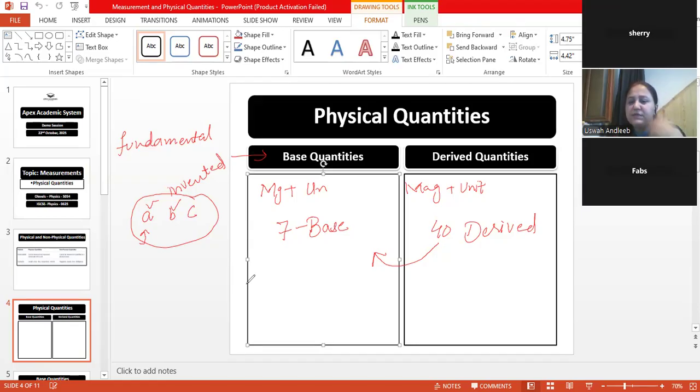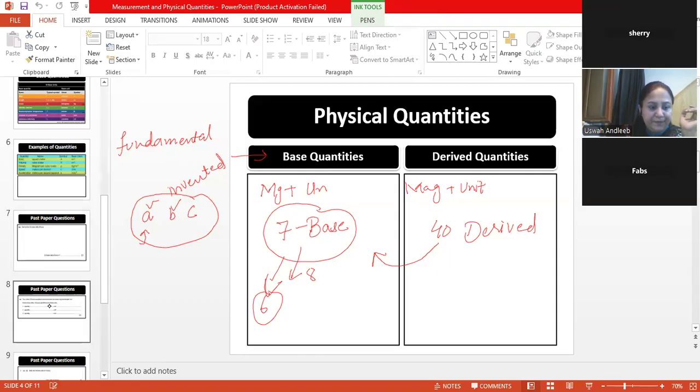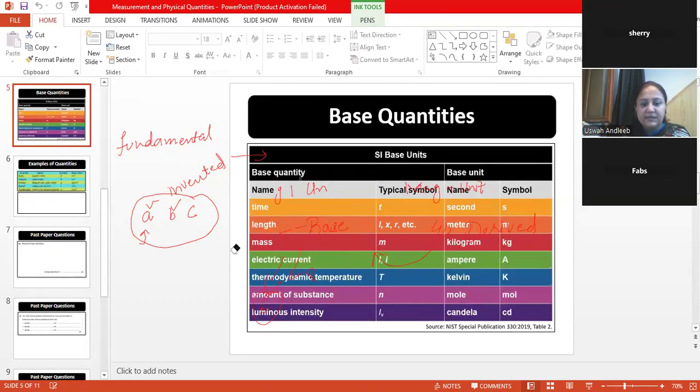Or I won't say that they are invented and given units, but naming them and marking them as base is by the inventor. So these are seven, never going to be eight and never going to be six. The standard seven quantities in physics are defined as base quantities. I'll show you those quantities as well. Let me erase this. These are the seven base quantities, and they are not derived from anything. They are the fundamental physical quantities.